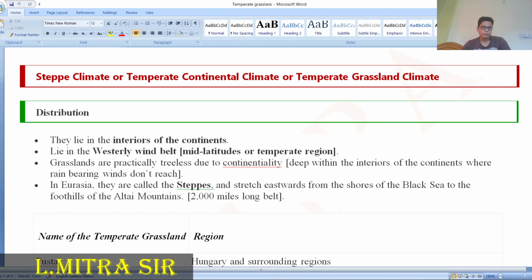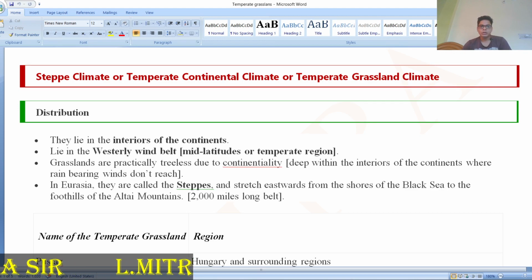If you want to discuss the distribution, on the latitudinal basis it lies from 35 degrees to 55 degrees north of the equator. This area lies in the interior of the continent. The grassland is located where rainfall is low to moderate, in the westerly wind belts, and the grassland is practically treeless due to continentality. Trees cannot be found there because the rainfall is low to moderate.